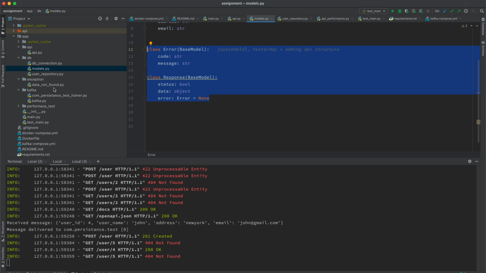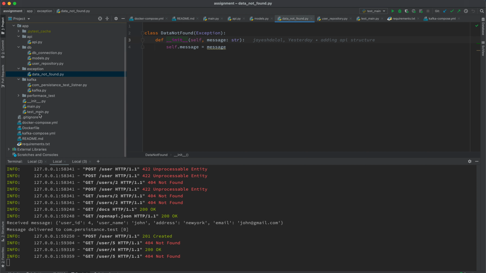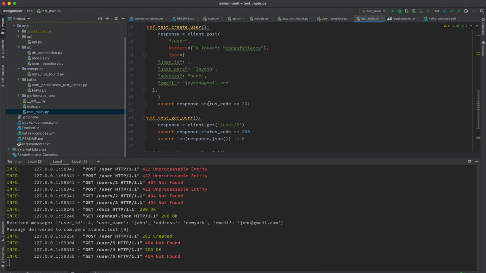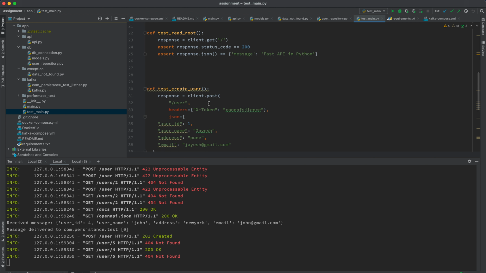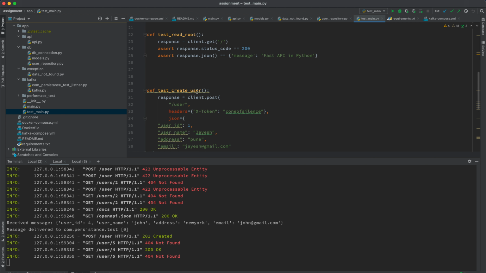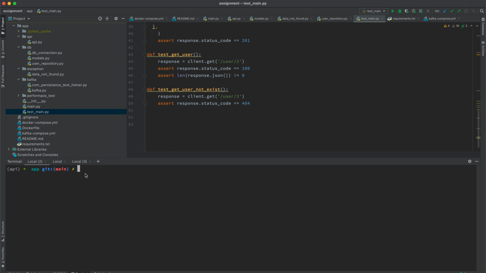Similarly, whenever an exception occurs, I can catch the same exception from this exception class, where I can handle it. Now coming to the test class, whatever functions I wrote, I also wrote unit tests for them. For example, test prod, test read root, then create user, then get user not exist. If you can see this, for this I use PyTest.